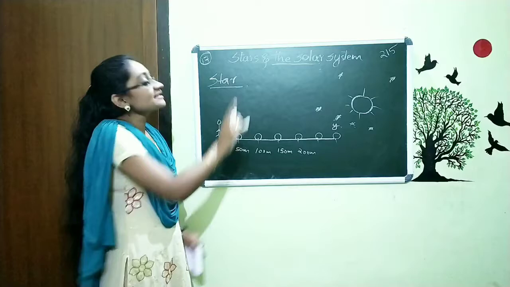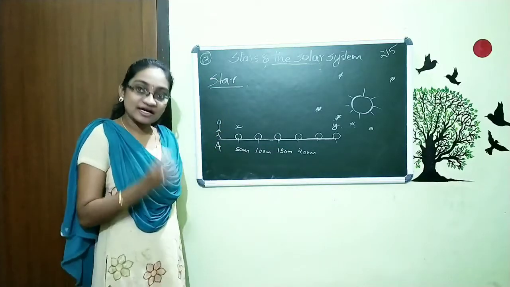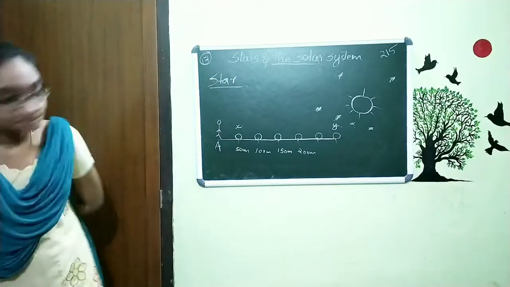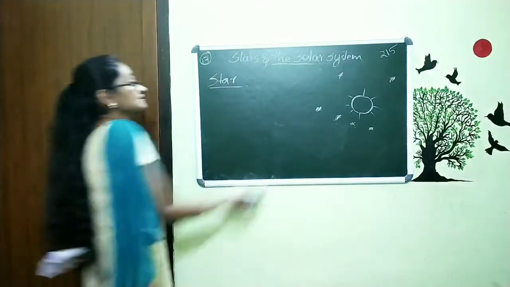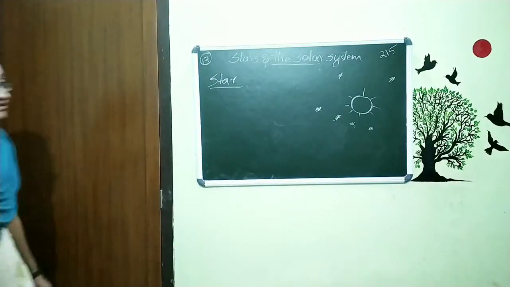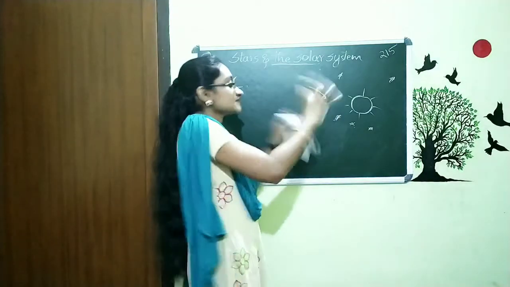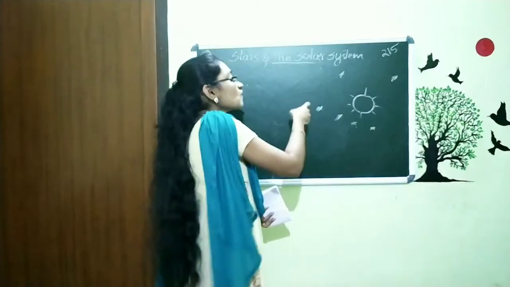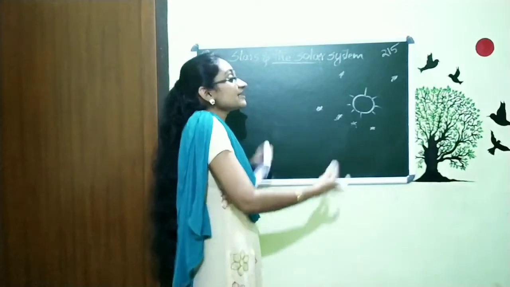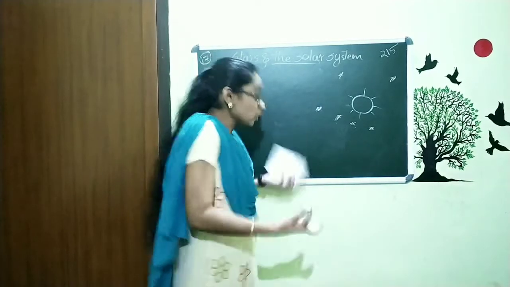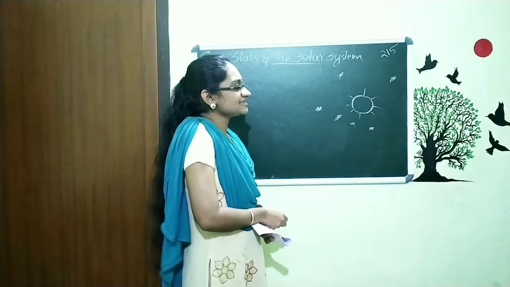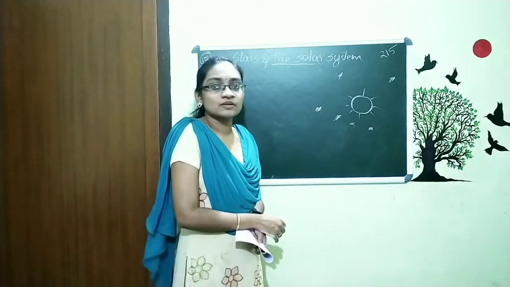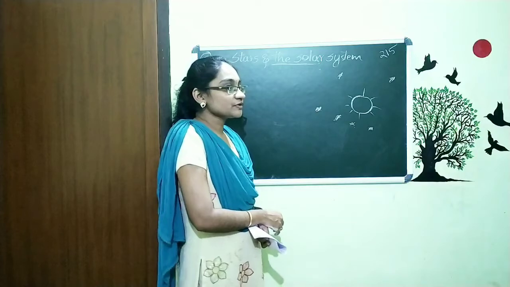The same thing happens with the sun and other stars. Our sun is the nearest star to our earth. That's why we can see the sun in a bigger size. And all other stars are millions and millions of kilometers far away. And how do we denote the distance of these stars? Actually, we do not use kilometer.